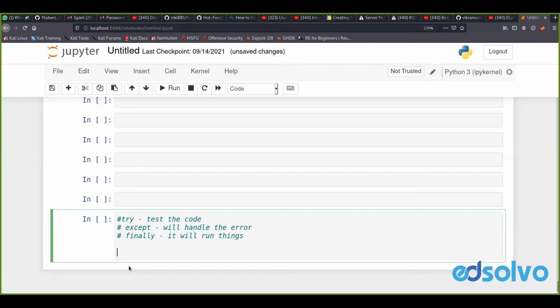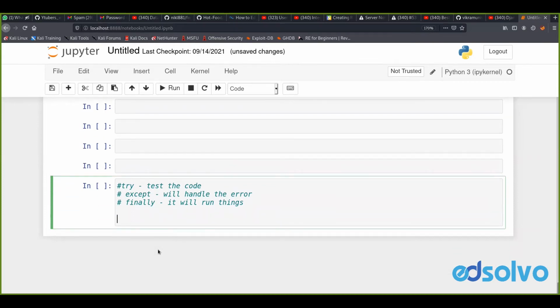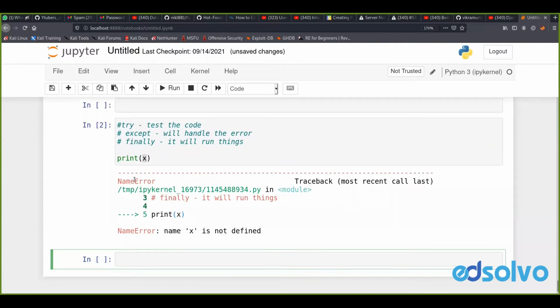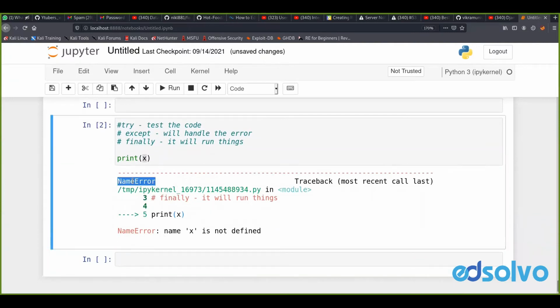So, what is an exception? Initially, we will generate an error. I'll say print X. Now if I run this, I'm definitely sure I'm getting an error, because I haven't defined X. The program doesn't know what X is, so it will throw us an error, which is a NameError. NameError is the name of the error we are getting, and the explanation here is: name 'X' is not defined.